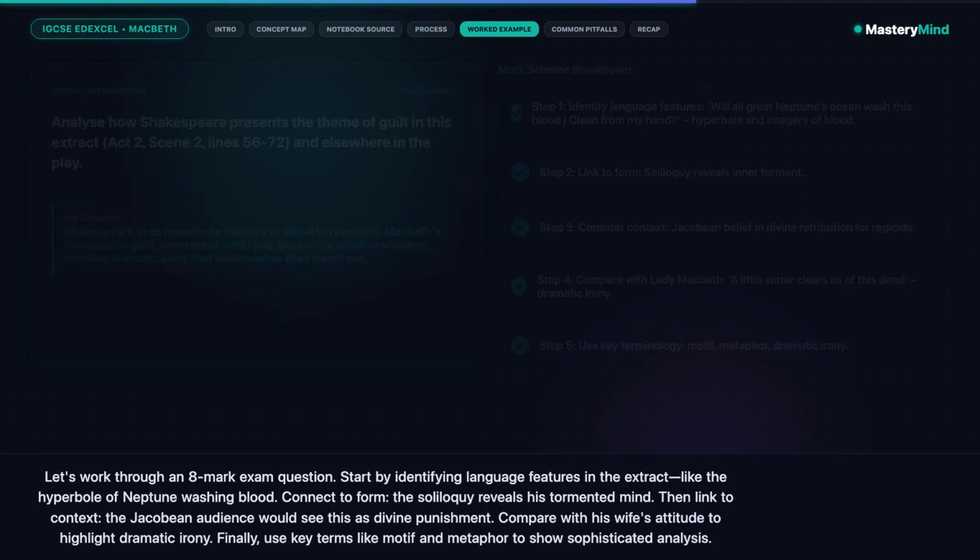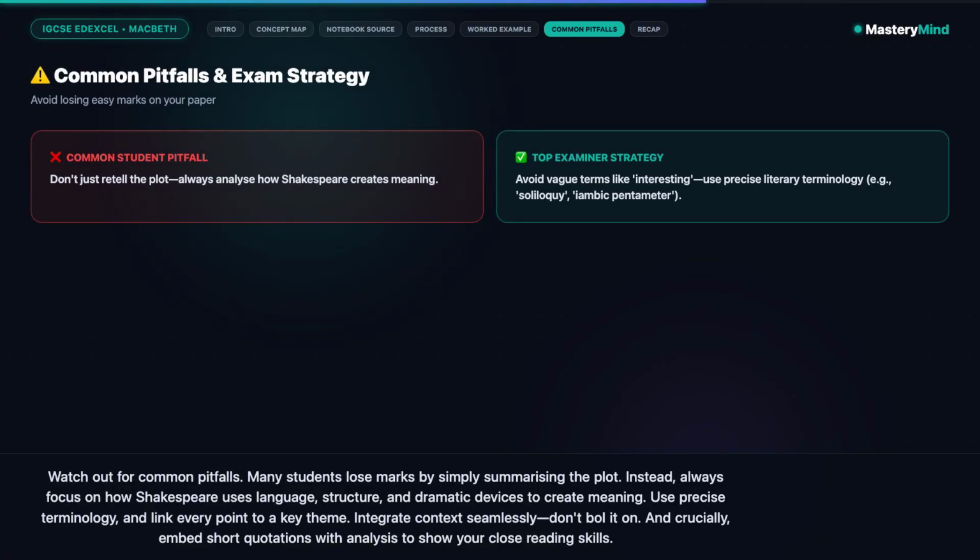Watch out for common pitfalls. Many students lose marks by simply summarizing the plot. Instead, always focus on how Shakespeare uses language, structure, and dramatic devices to create meaning. Use precise terminology, and link every point to a key theme. Integrate context seamlessly, don't bolt it on. And crucially, embed short quotations with analysis to show your close reading skills.